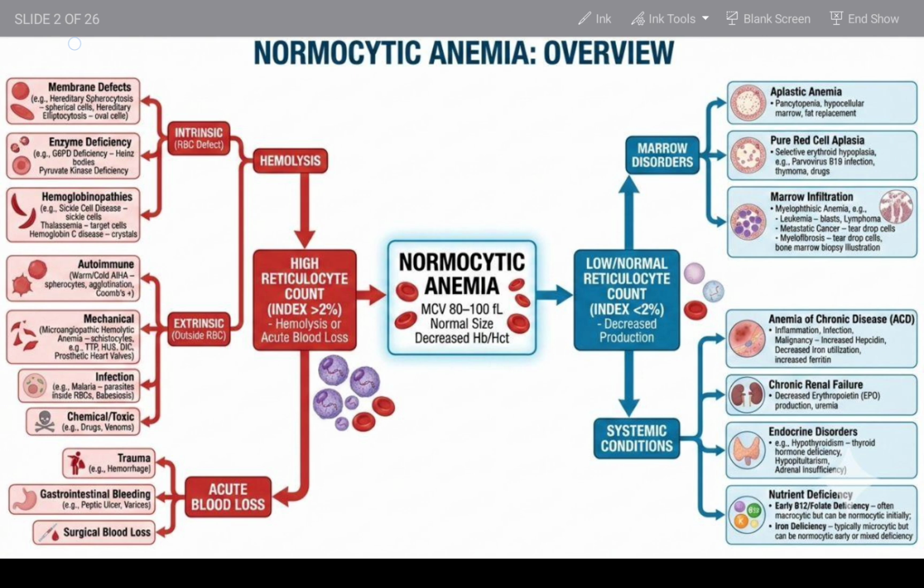On the other side, there is a low or normal reticulocyte count, which is due to decreased production of RBCs. The two main conditions leading to decreased production of RBCs are marrow disorders and systemic conditions. The marrow disorders include aplastic anemia, pure red cell aplasia, and marrow infiltration. And the systemic conditions are anemia of chronic disease, chronic renal failure, endocrine disorders, and nutrient deficiency.